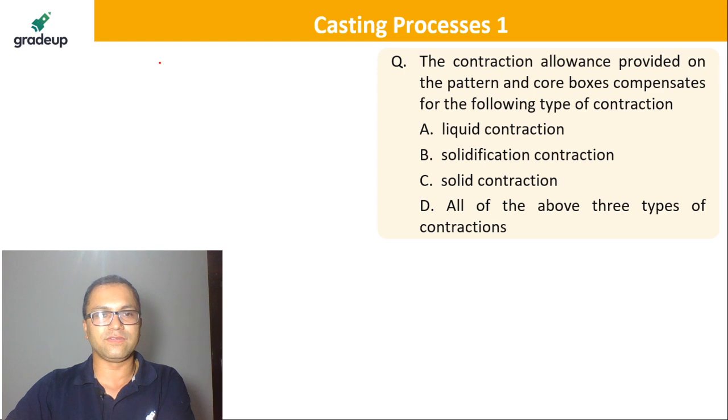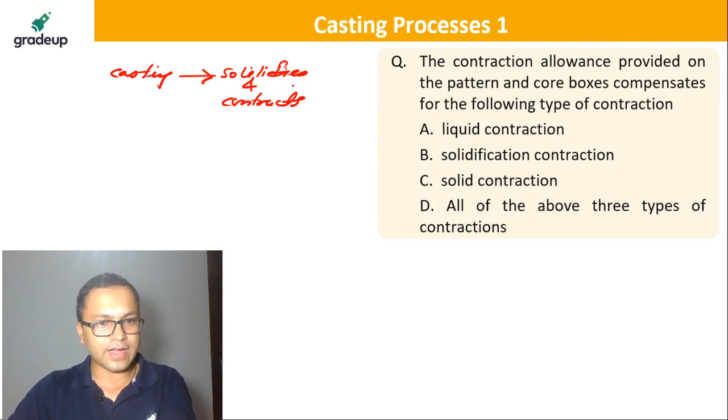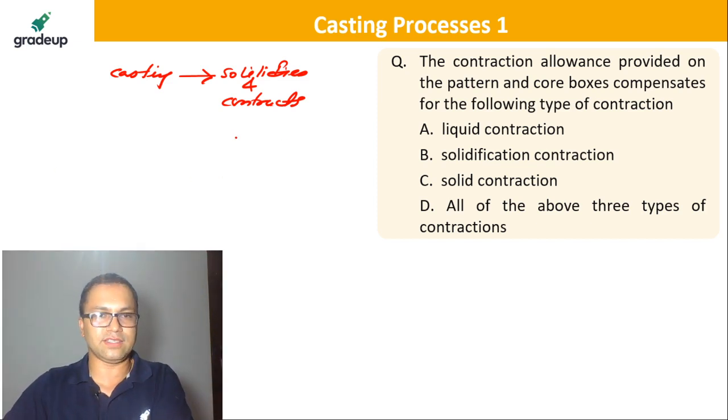Let's talk about contraction first. Obviously, there's a casting, it solidifies and it contracts. So the casting solidifies and it contracts, all right? Is it good? Now it happens in 3 stages, guys. So there are 3 stages of contraction.